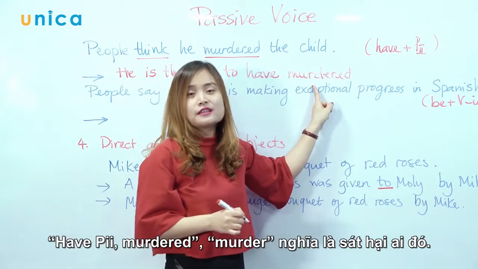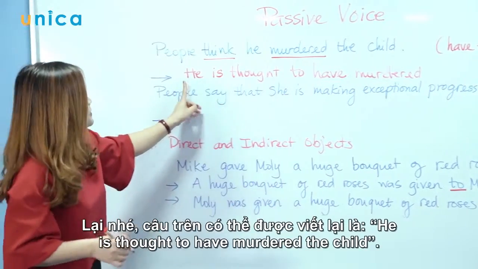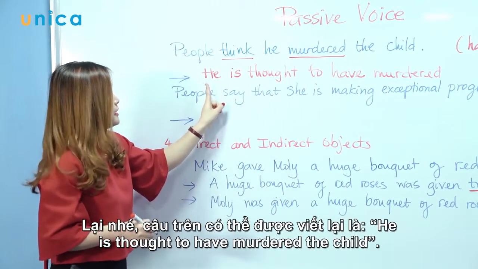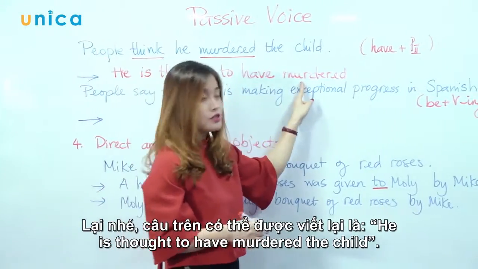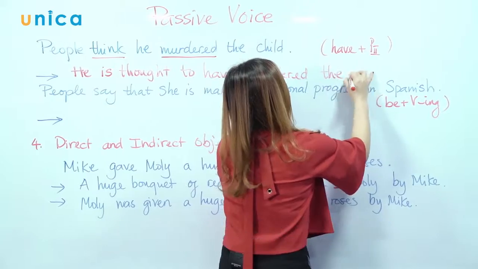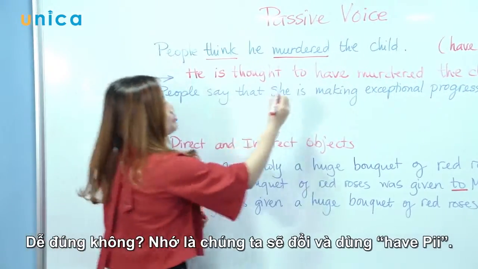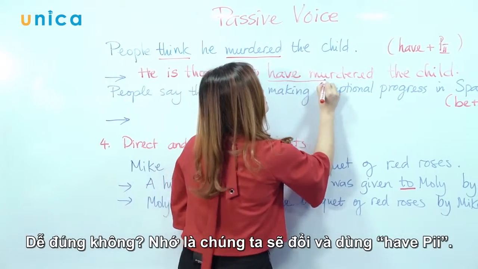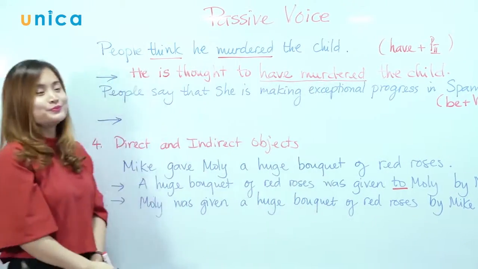Murder means kill somebody, all right? Again, so this sentence can be rewritten like, he is thought to have murdered the child. Right, easy. So remember, we're going to change it using have P2.